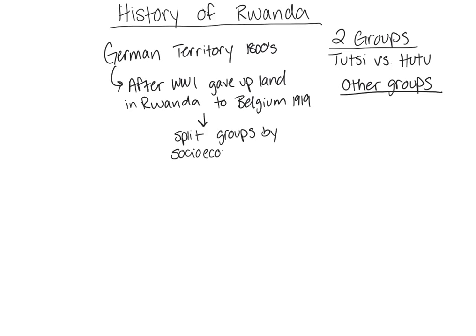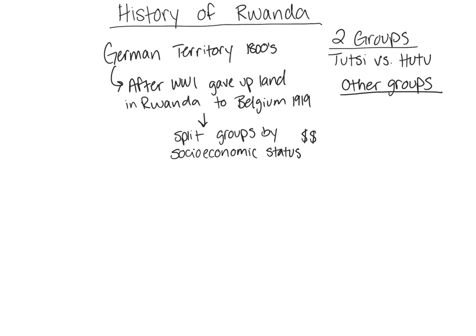Do you know what socioeconomic means? Like how much money they had? Yeah, it means how much money you have. Okay, so let's draw a dollar sign beside this so that you know. Based on who was rich and who was poor, they started dividing them.